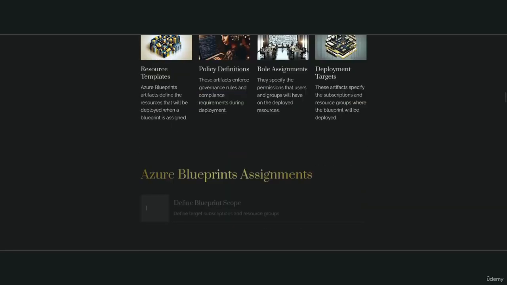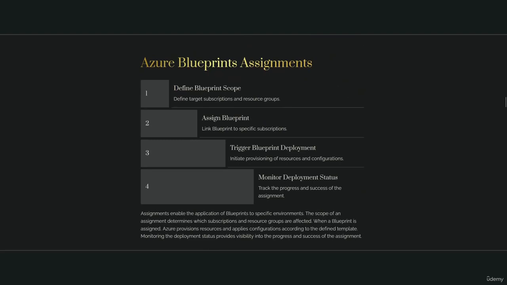Azure Blueprints assignments. 1. Define blueprint scope. Define target subscriptions and resource groups. 2. Assign blueprint. Link blueprint to specific subscriptions. 3. Trigger blueprint deployment. Initiate provisioning of resources and configurations. 4. Monitor deployment status. Track the progress and success of the assignment.